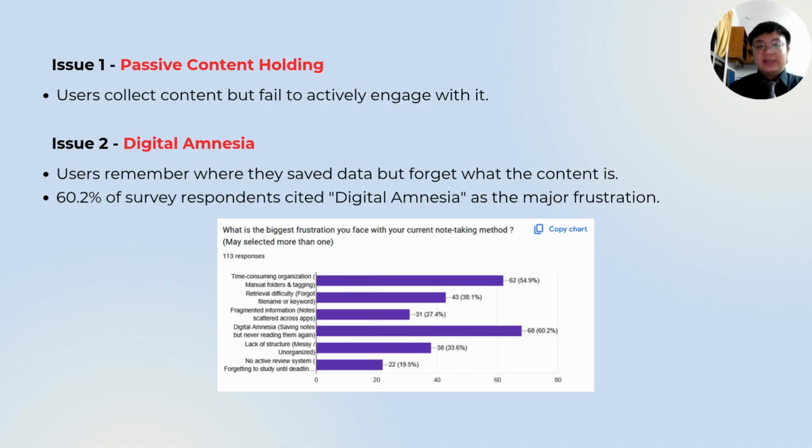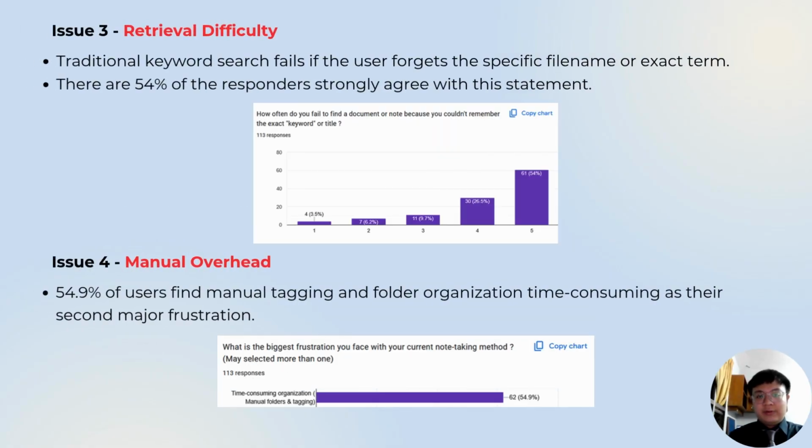The second issue is the digital amnesia. According to the Google form that was collected, the users remember where they saved data but forget what the content is. A total of 60.2% of survey respondents cited digital amnesia as the major frustration. The third issue is retrieval difficulty. The traditional keyword search fails if the user forgets the specific file name or exact term. Thus, 54% of the respondents strongly agree with this statement.